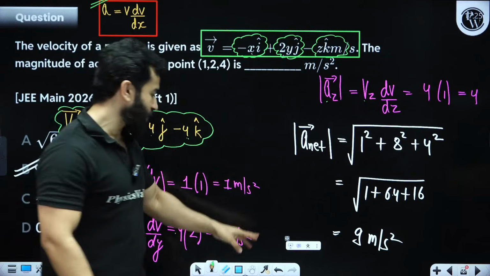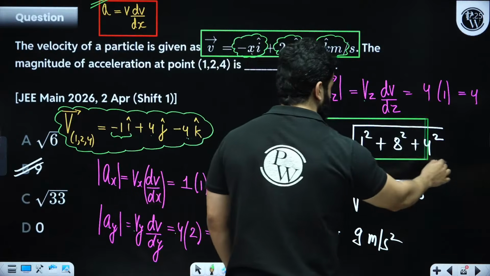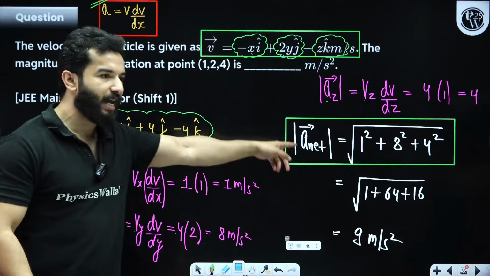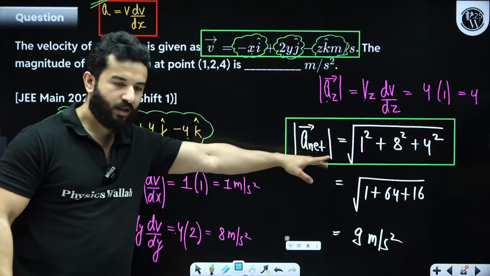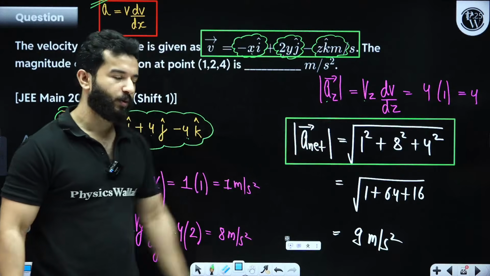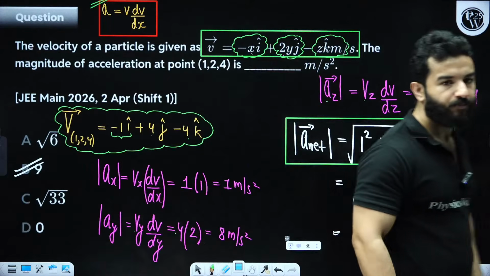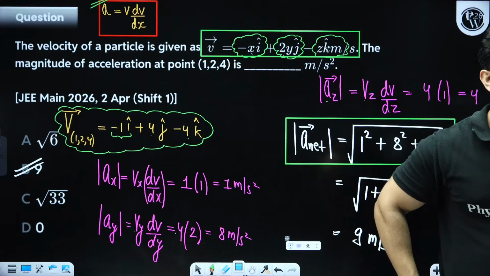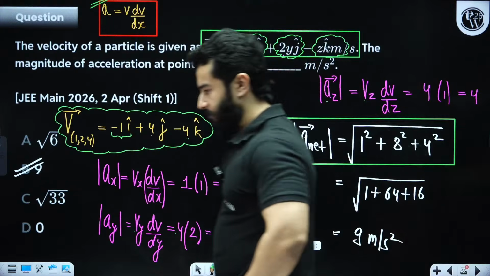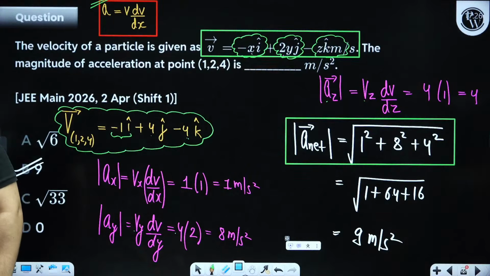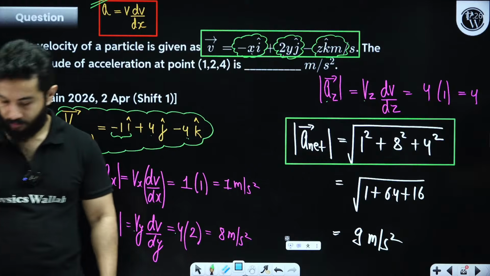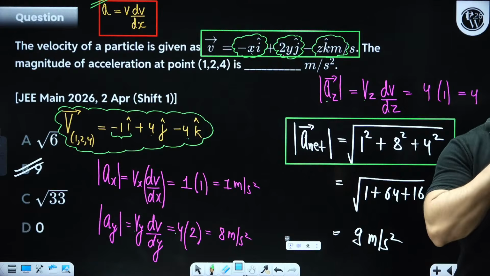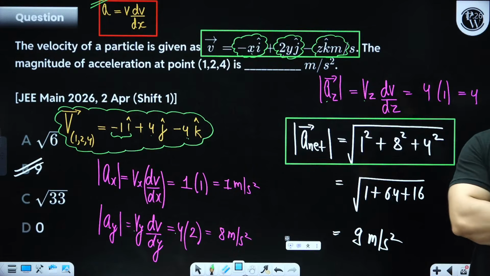Now the net acceleration will be, because the X, Y, Z axes are mutually perpendicular, a1 square plus a2 square plus a3 square. So that means 1 square plus 8 square plus 4 square, and we are getting our answer as 9. Let me know if you have any doubt. Clear? Done? Be quick.